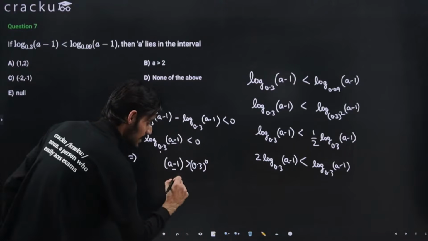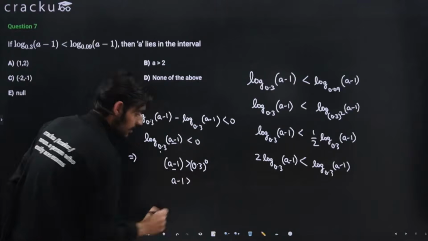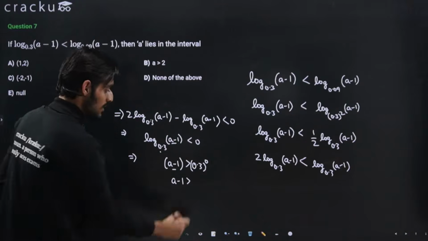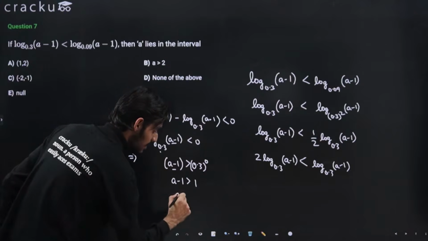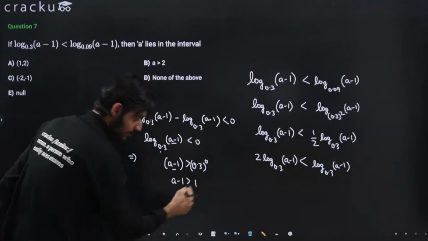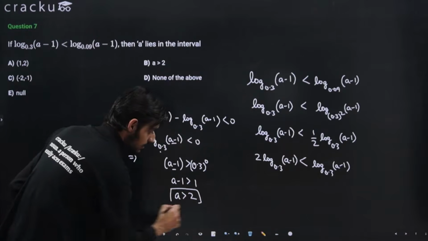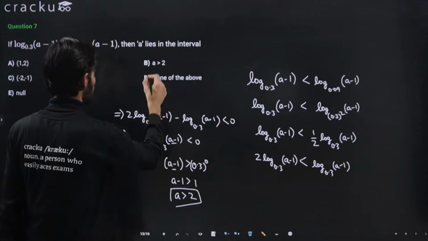So this will come out to be a minus 1 greater than equal to, because this is raised to power 0, and any number raised to power 0 is 1, so this will come out to be 1. So a will be greater than, I am just taking this to the right hand side, will be 2. So a will be greater than 2. That is option number B.